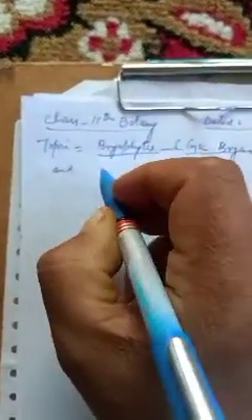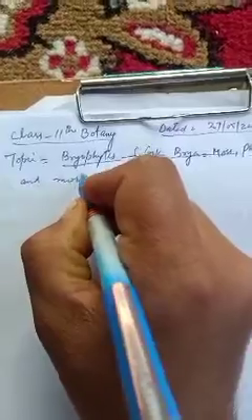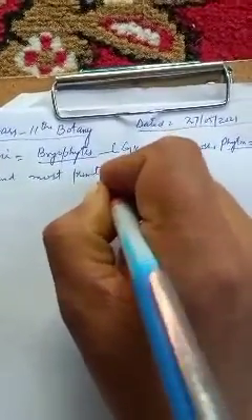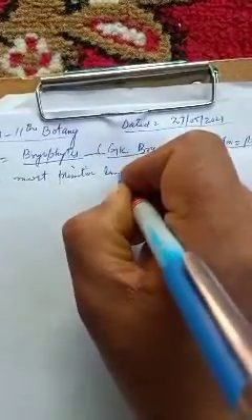What are these bryophytes? Bryophyta, or bryophytes, is a group of simplest and most primitive land plants.